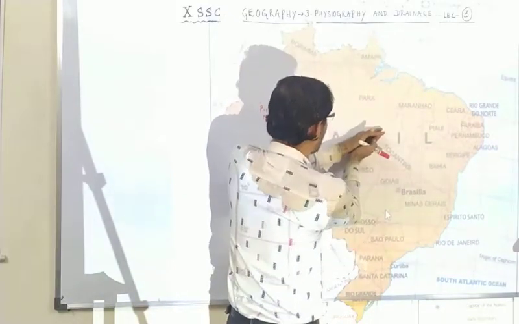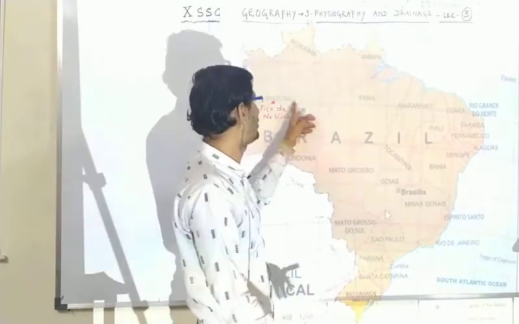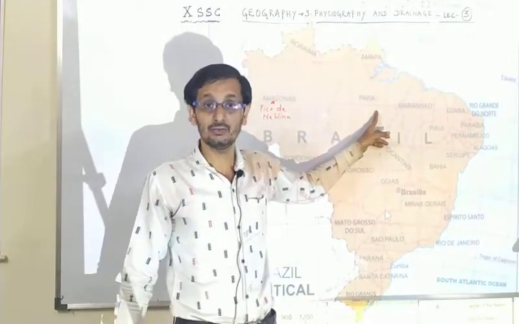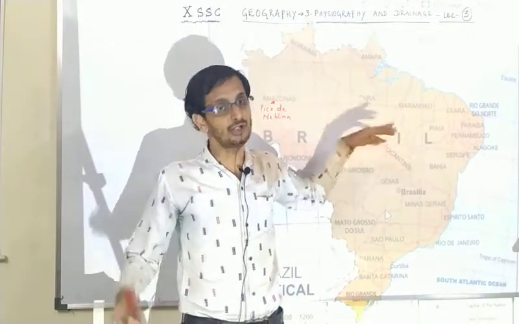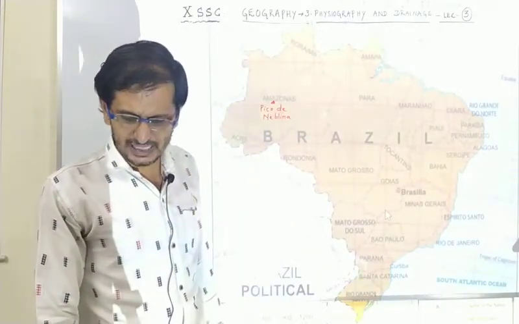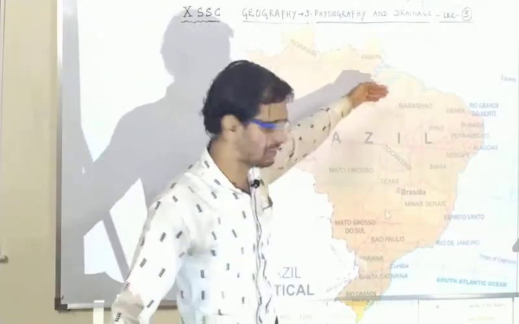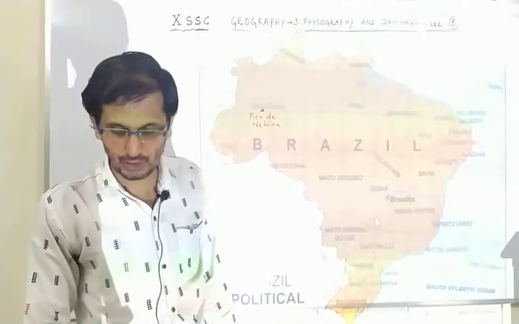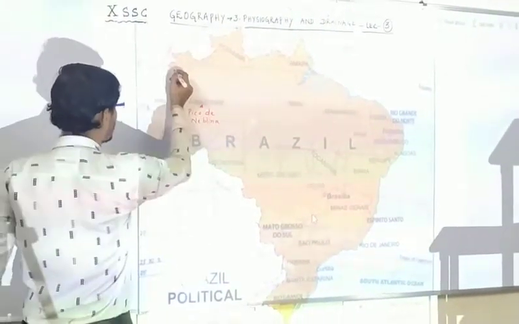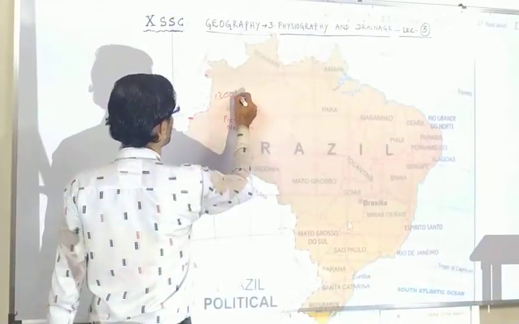In that area there is a plain region, and mostly that region is formed due to the Amazon river basin, or you may call it the Amazon river flowing through that area, and that's why that plain region is very important. Now the Amazon plains, lying in the northern parts of Brazil, generally slope eastward. The Amazon basin is quite wide in the west, about 1,300 kilometers. Suppose it starts from here and ends here, it is 1,300 kilometers.